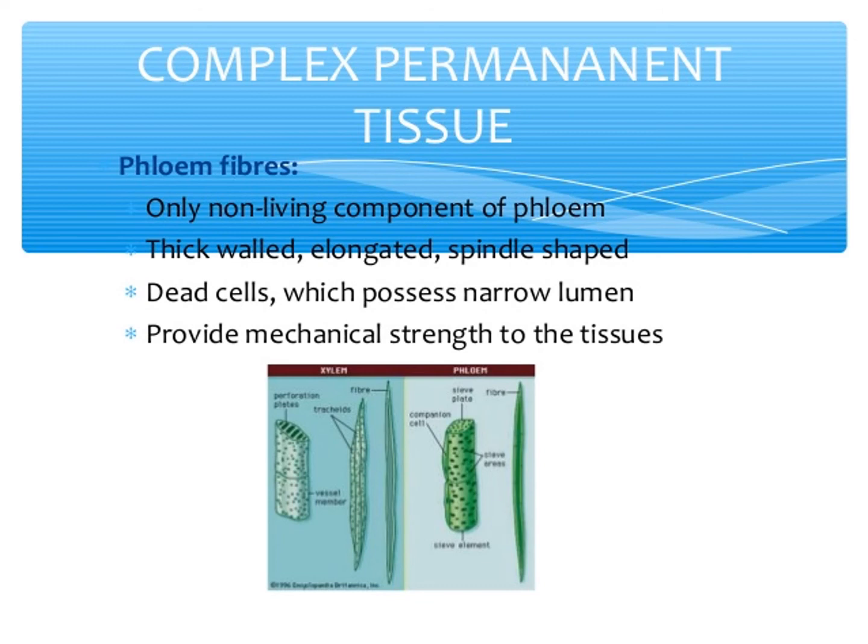That means the phloem translocates food materials from the leaf to all other parts and the storage parts also.